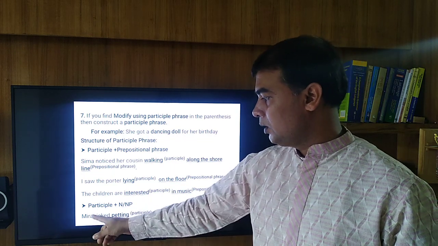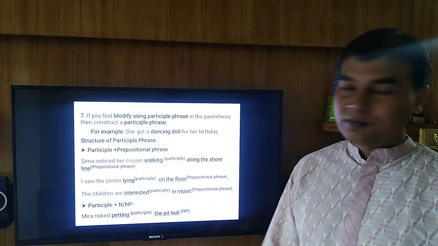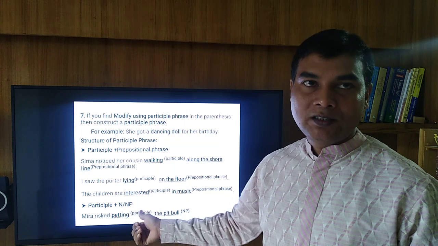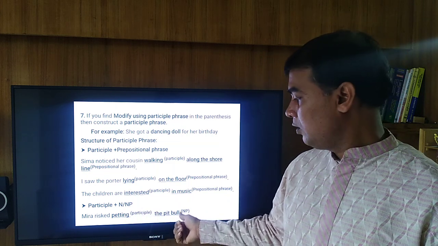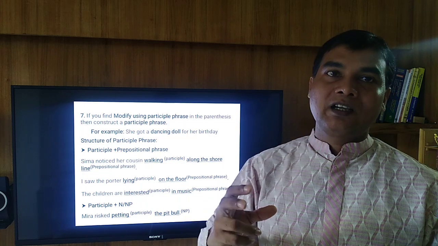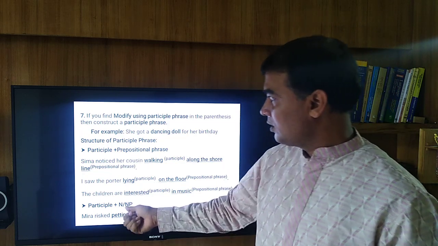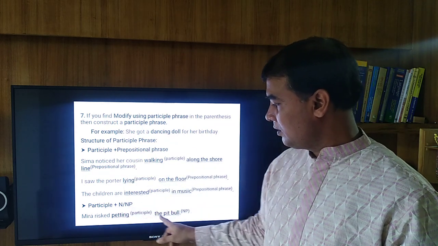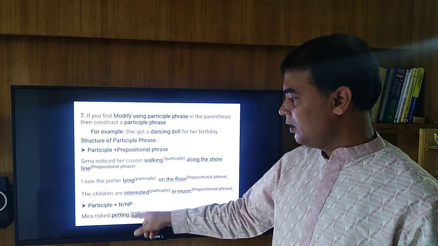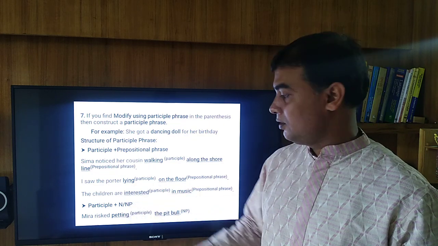For example, Mira risked petting the pit bull. Here, petting, participle, and the pit bull, this is a noun phrase. Okay, pit bull means a kind of dog that is very ferocious. So here you see once again, this is a participle phrase, participle plus noun phrase. Okay, combining these two things, you can construct a participle phrase.